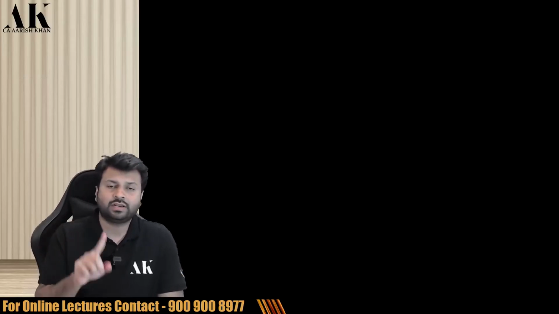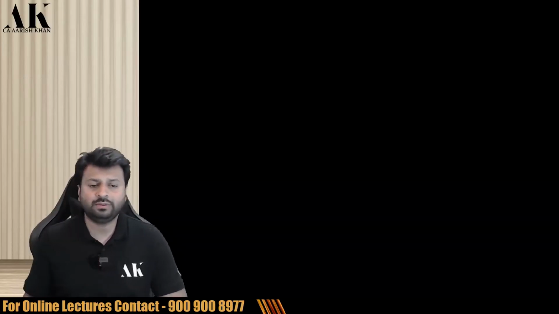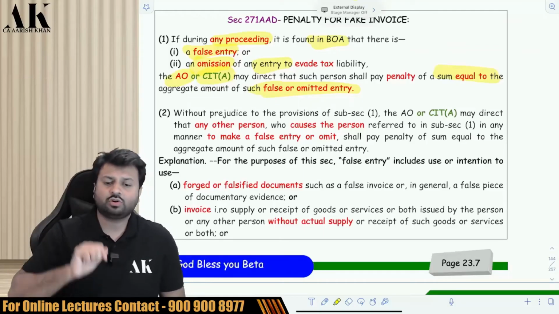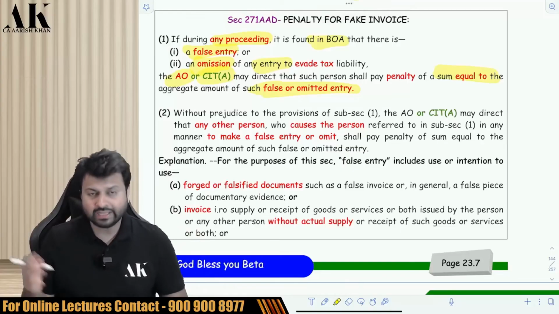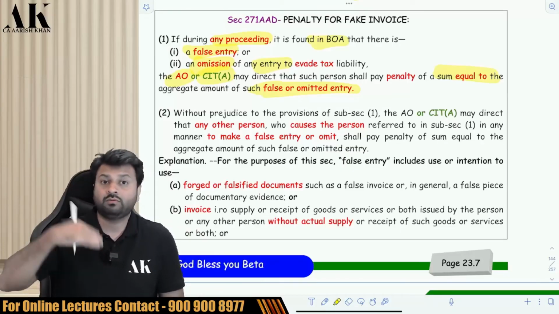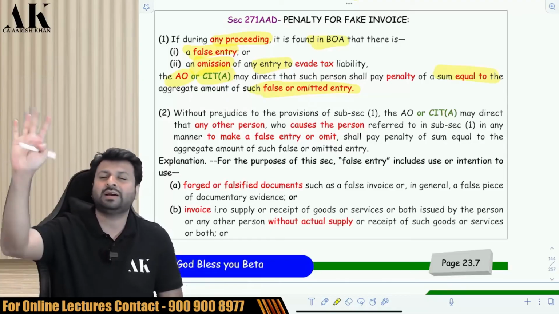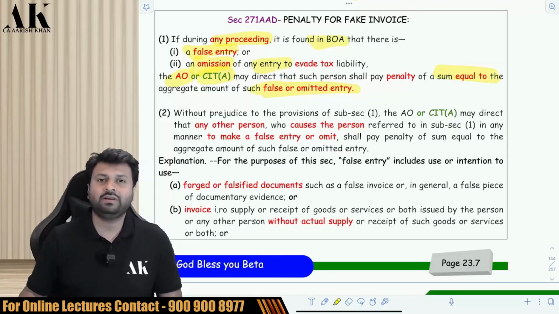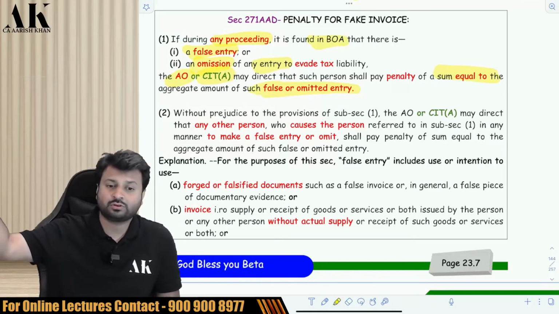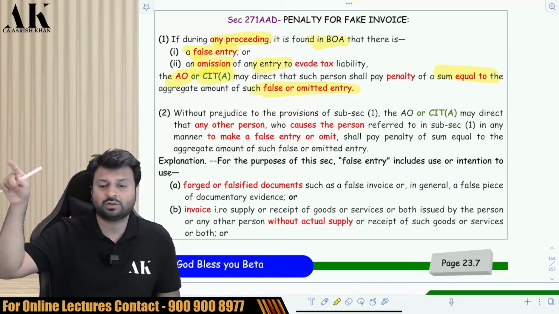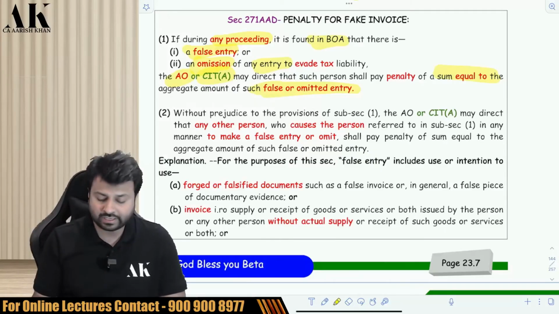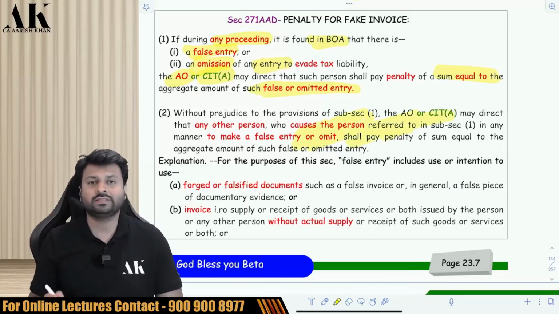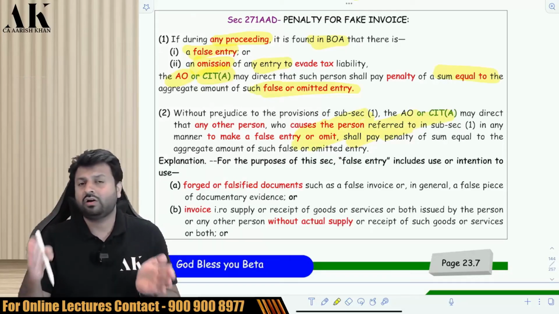Suppose you have passed a false entry of 1 lakh rupees, then a penalty of 1 lakh rupees will be imposed. Or if the assessee has omitted an entry of 1 lakh rupees, then a penalty of 1 lakh rupees will be imposed. Secondly, if somebody else provokes you, suppose the chartered accountant or accountant says, pass the entry, I will see, pass a false entry, pass a fake entry, omit the correct entry, I will deal with the department, then in that case the penalty will also be imposed on the chartered accountant. The accountant will also be subject to penalty, or any other person who has provoked you, who has told you to pass such an entry or delete such an entry, will also be liable for what? Penalty by the AO or CIT appeal equivalent to the amount of the entry deleted or the amount of the entry passed.